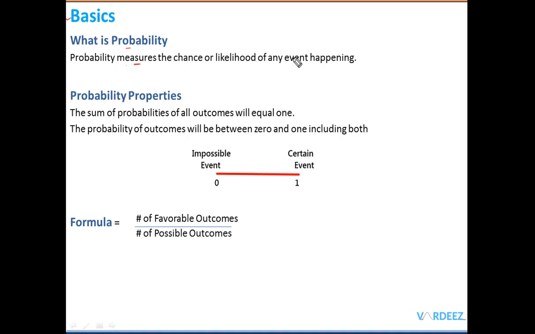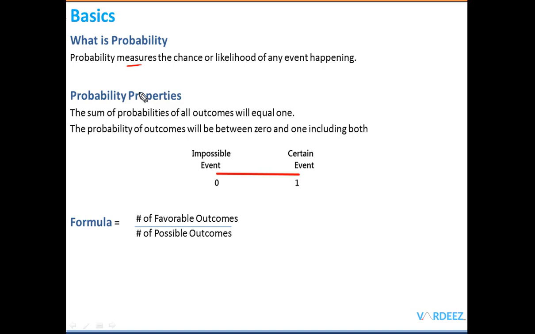Banks are very much interested in knowing the chance or the likelihood of their borrowers defaulting on their loans. So banks use probability to identify the amount of losses on their portfolio. Another example is the insurance companies. They also use probability so that they can identify what will be the claims on their policies. All right, so they have probability as a quantification tool. Probability is used a lot in the insurance industry as well.